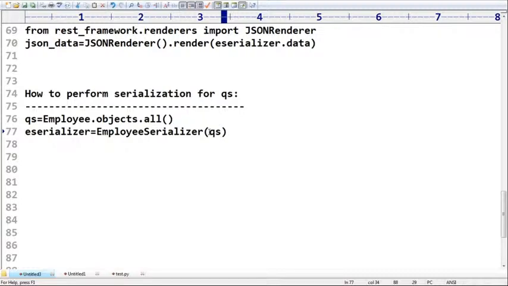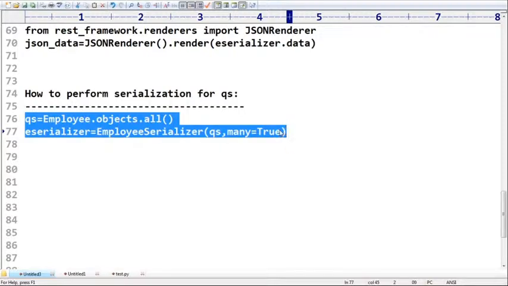But here, one small twist is there. Whenever you pass a query set to the serializer to create the serializer object, one small thing you have to take care of: comma, many is equal to True. Are you able to understand? If it is a query set, this is the only extra line you have to take care of. Except this, all the remaining story is always the same. Now let me execute this one.